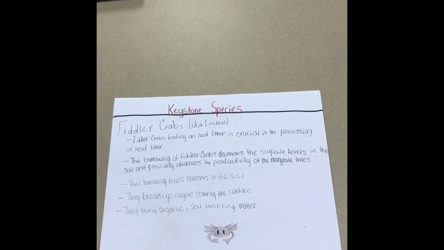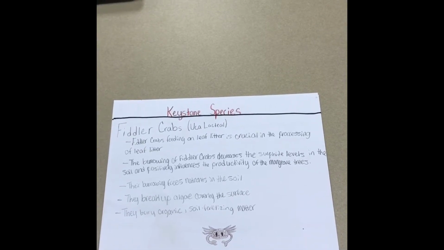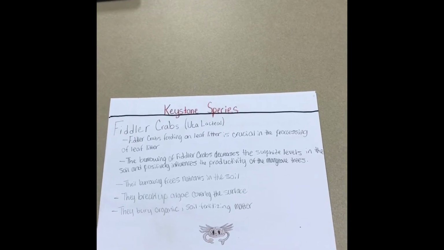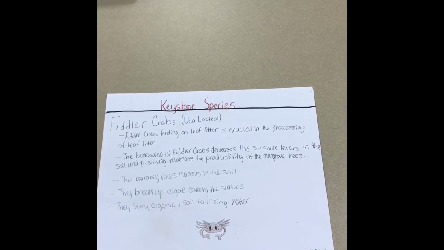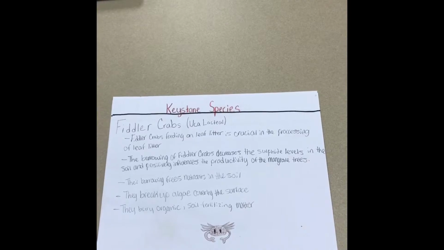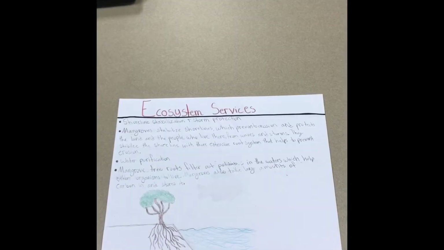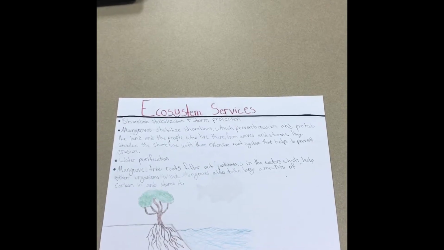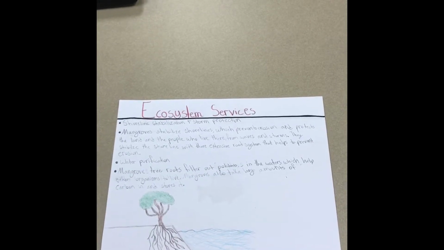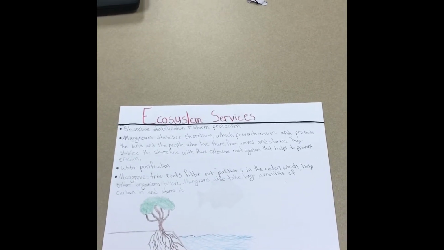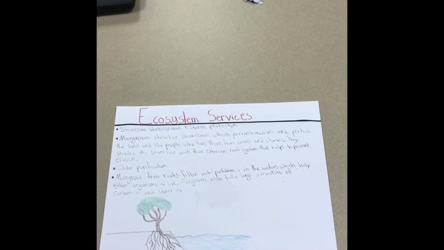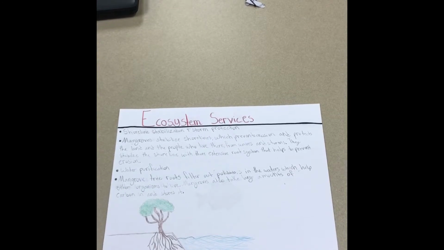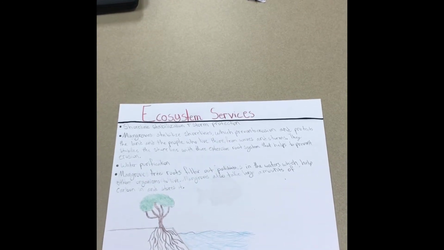mangrove trees. Their burrowing also frees nutrients in the soil, breaks up surface algae, and they bury organic soil fertilizing matter that in turn helps the mangrove trees to grow. Ecosystem services: shoreline stabilization and storm protection. Mangroves stabilize shorelines, which prevents erosion and protects the land and the people who live there from waves and storms. They stabilize the shoreline with an extensive root system that helps prevent erosion.